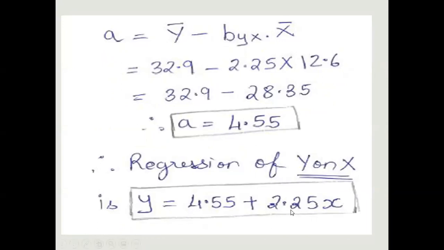Now students, are you listening? Yes, ma'am. By using this data, now calculate the value of y if x is 13. Use this equation and find y when x is 13. Let me know the answer.